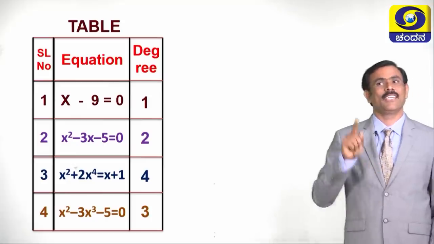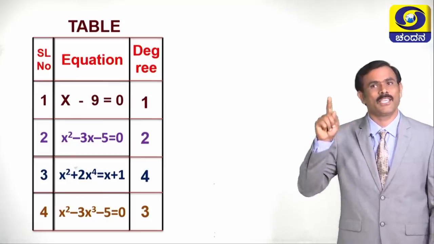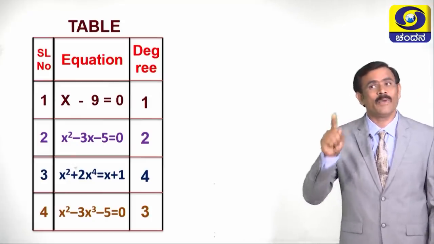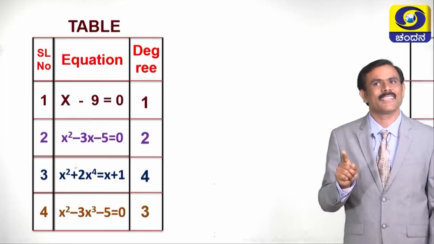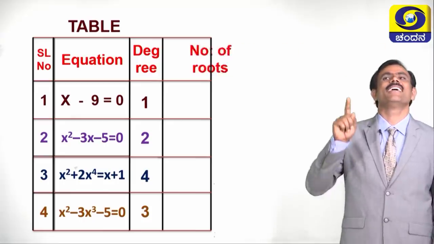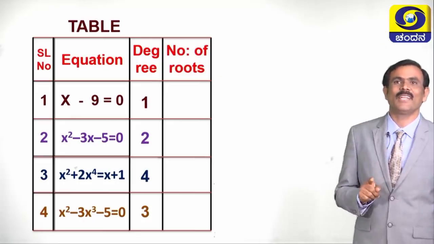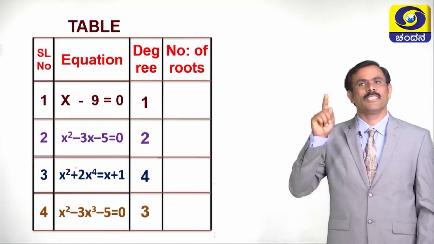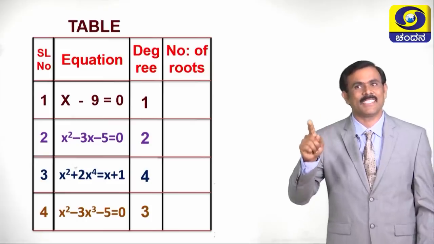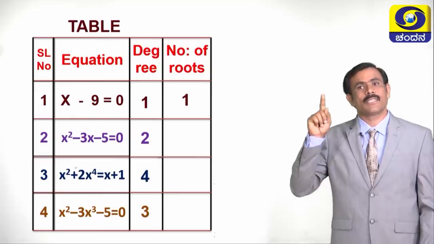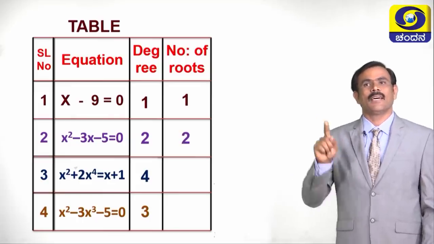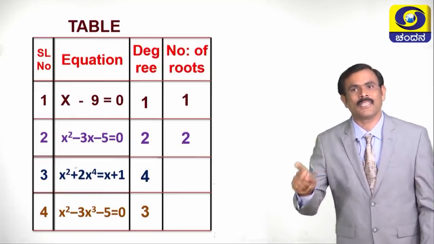Similarly, if the highest degree of an equation is 1, how many roots does that equation have? 1. Then how many roots does the first equation have here? 1 root. Then how many roots does the second equation have? Then the third equation?